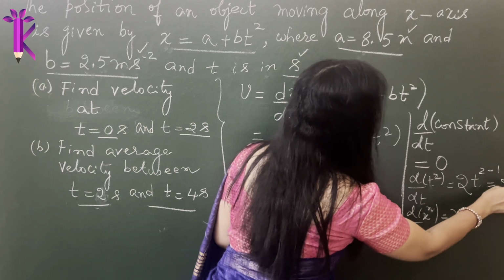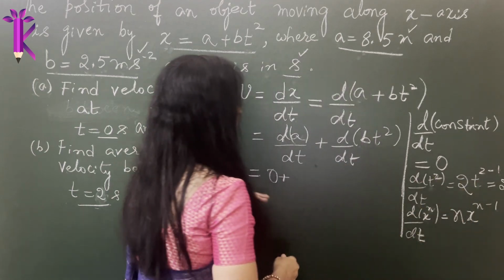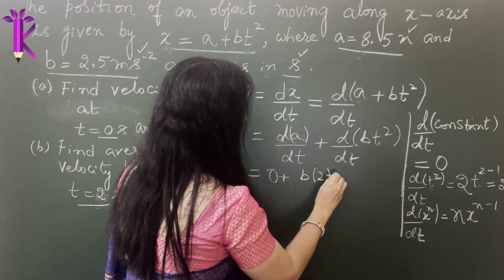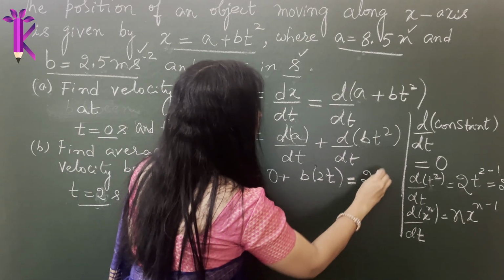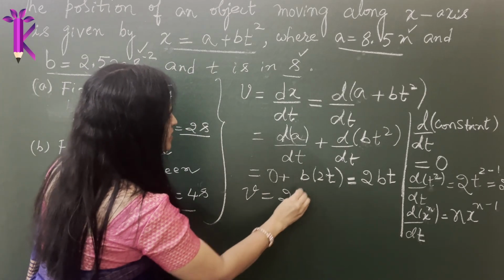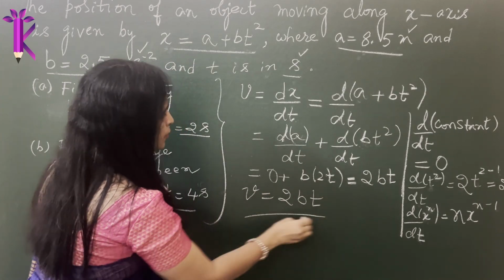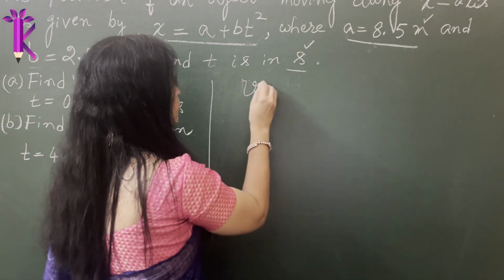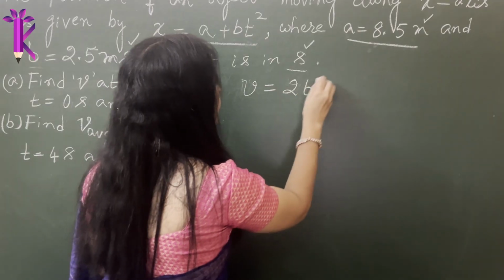How much is 2 minus 1? It is 1, so it becomes 2t. So you have b into 2t, or this will be 2bt. So this becomes the value of v. So v is equal to 2bt.